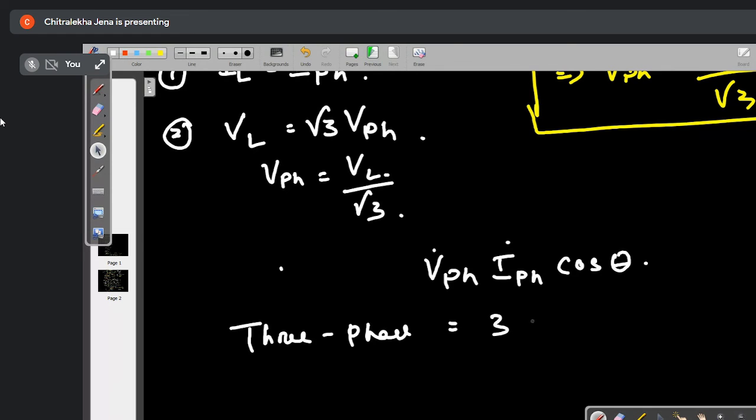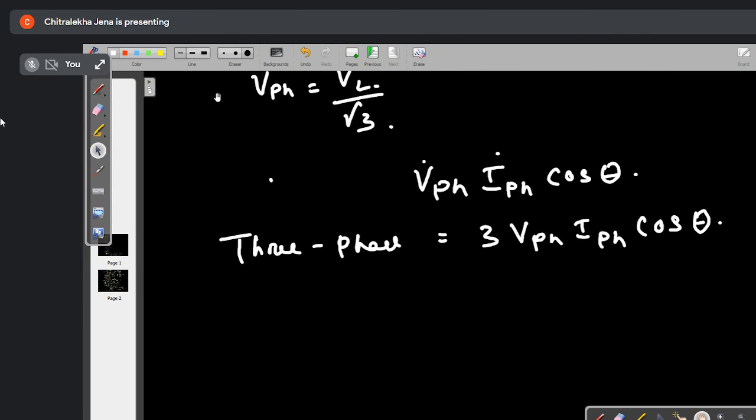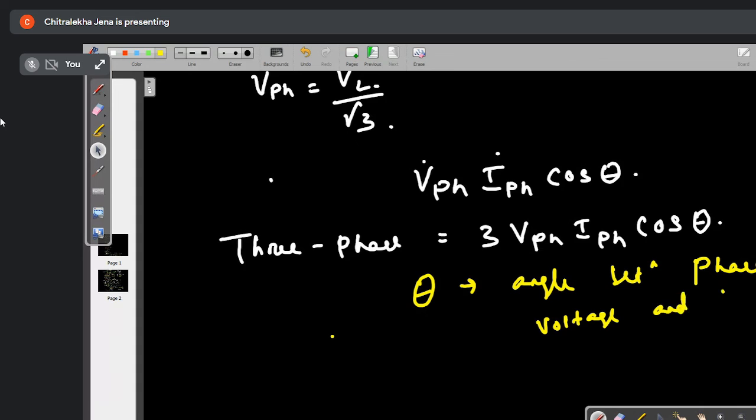Three phase power is 3 into V phase into I phase into cos theta, where theta is the angle between phase voltage and phase current. Theta is the angle between which voltage and which current? Phase voltage and phase current.